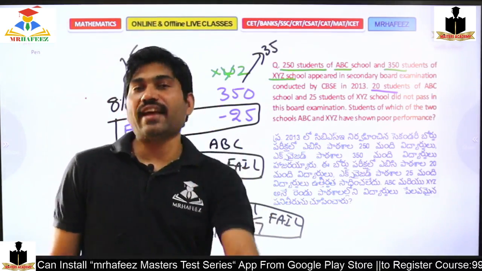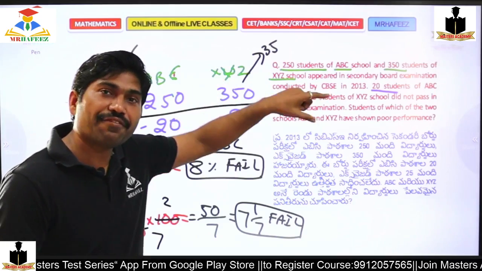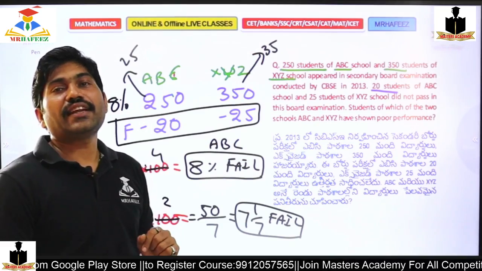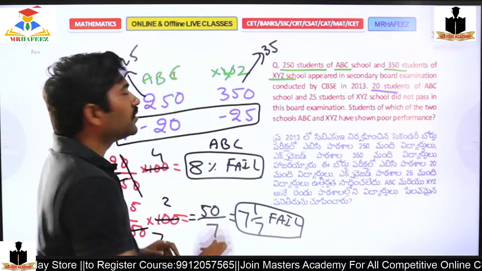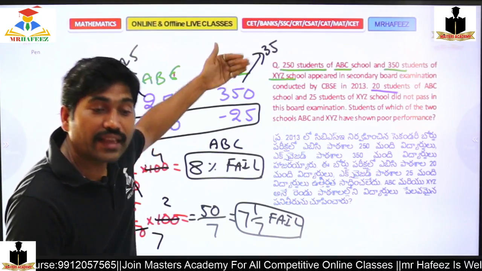If the 1% value is 2.5, the 2% value is 5. If the 1% value is 3.5, the 2% value is 7. Subtract 35 minus 7, subtract 25 minus 5. So this is 8% only, that is less than 8%.